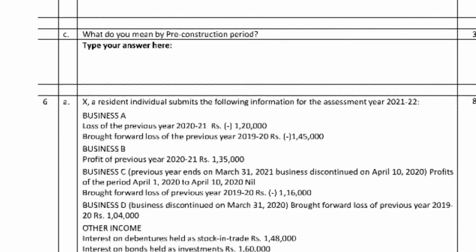Business A has a loss for the previous year. So the business loss in the previous year, carry forward loss.